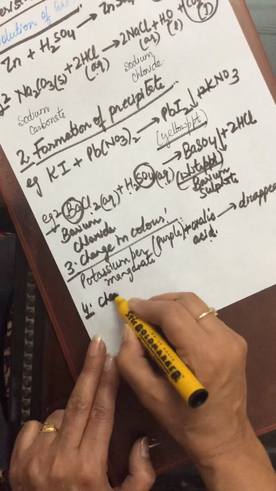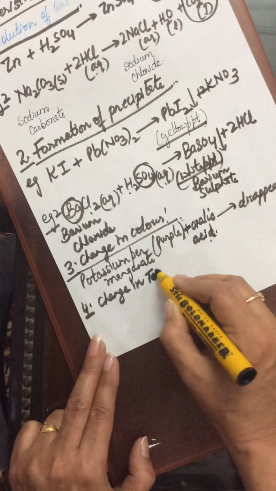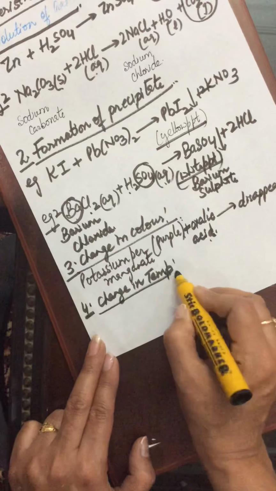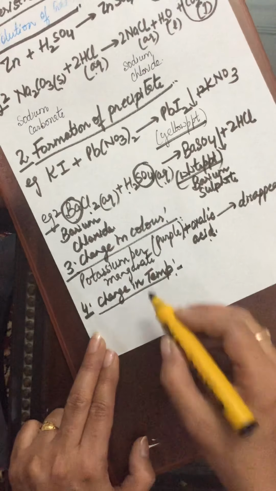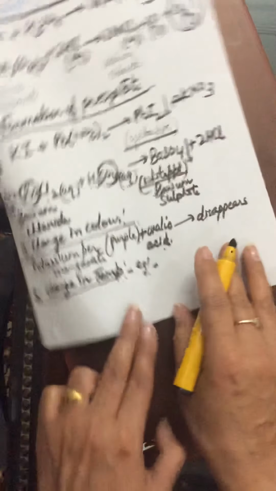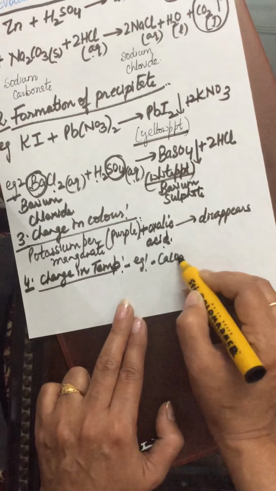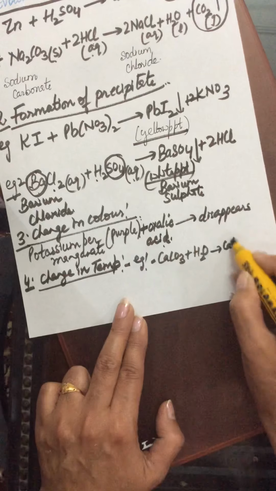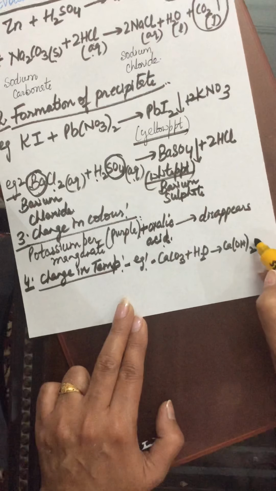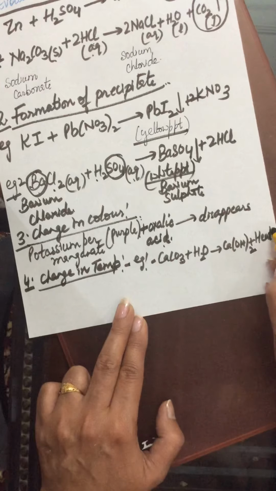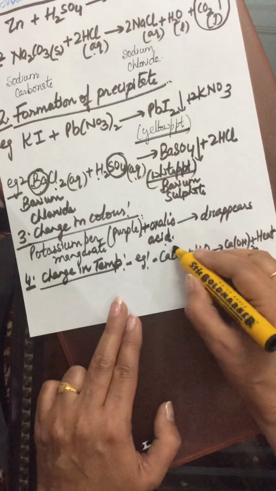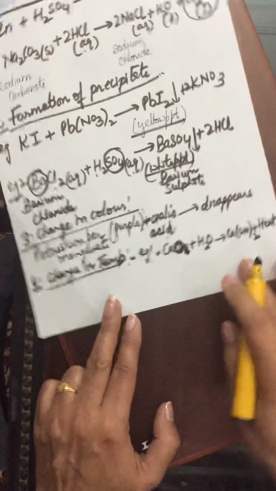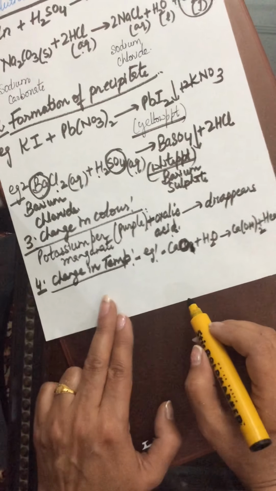Fourth characteristic is change in temperature. If temperature changes, there is increase or decrease in temperature. Example, if we take calcium oxide and add water to this, there is formation of calcium hydroxide plus heat. It has to be calcium oxide here, not calcium carbonate, calcium oxide, CaO.